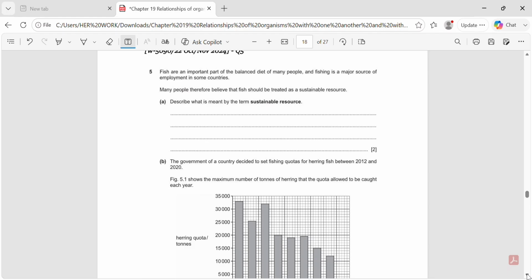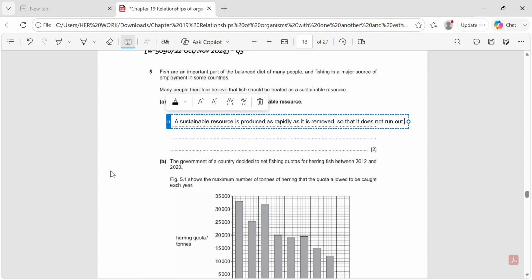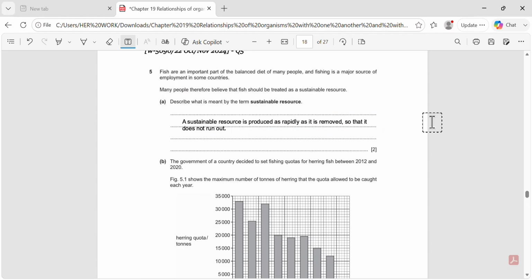The question says, fish are an important part of the balanced diet of many people, and fishing is a major source of employment in some countries. Many people therefore believe that fish should be treated as a sustainable resource. The first question asks, describe what is meant by the term sustainable resource. This is a definition question, so we simply write, a sustainable resource is produced as rapidly as it is removed, so that it does not run out.